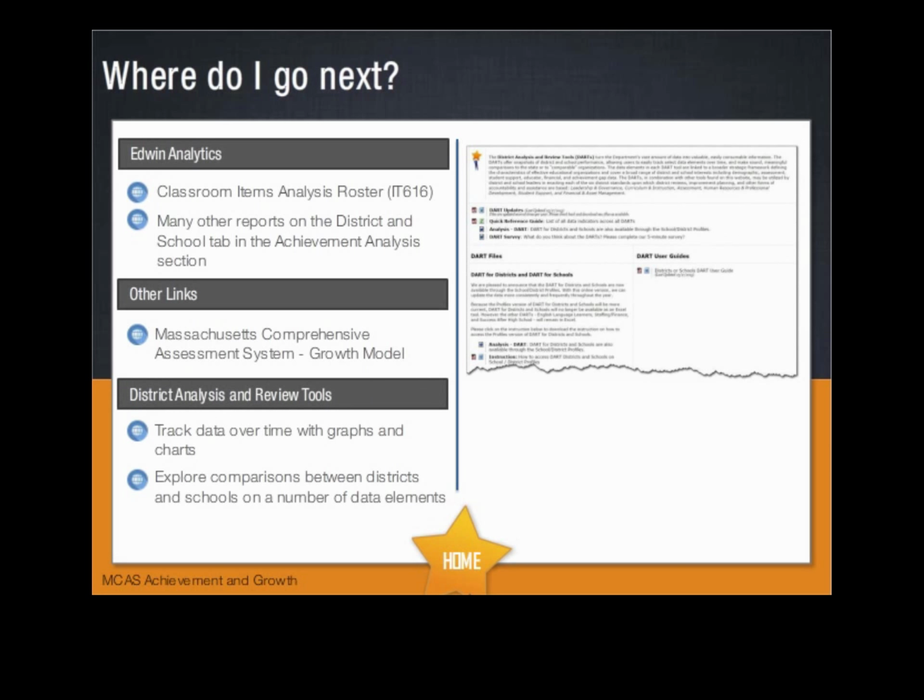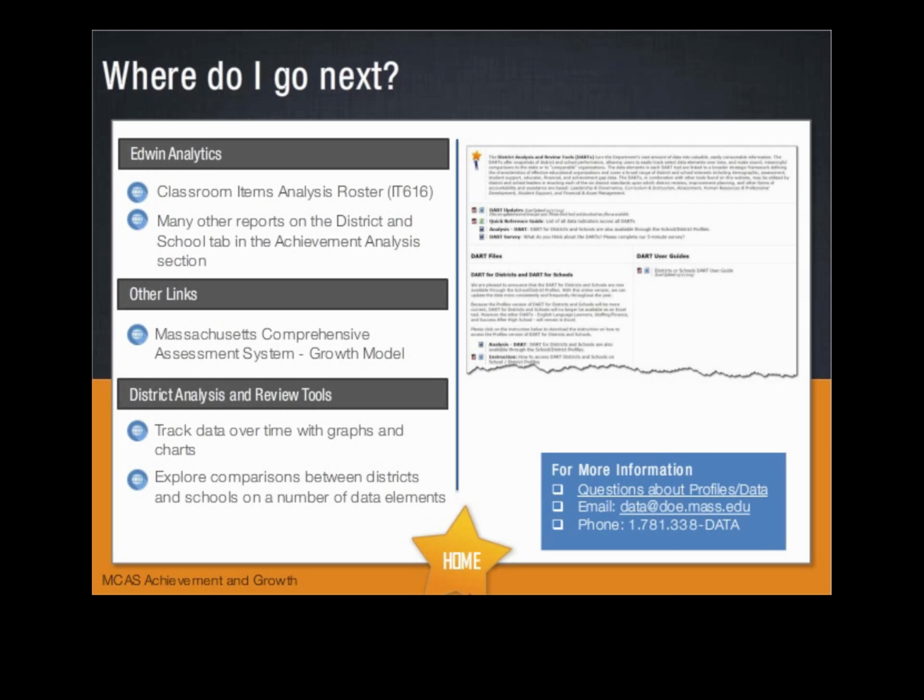Finally, the District Analysis and Review Tools, or DARTs, are excellent resources to help you assess data over time with graphs and charts, and explore comparisons between districts and schools on a number of additional data points, including data about assessments and achievement gaps. You can look at the Curriculum, Instruction, and Assessment report to compare your district's MCAS performance over time to other districts or the state.